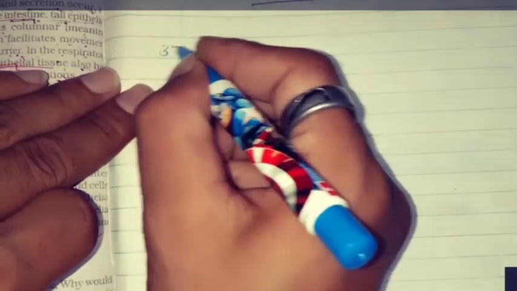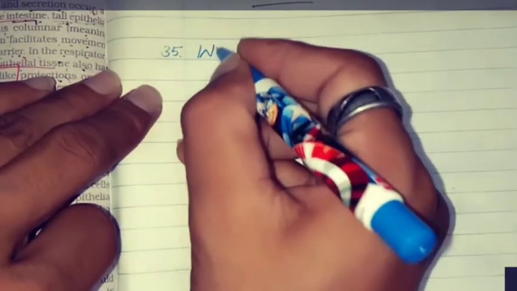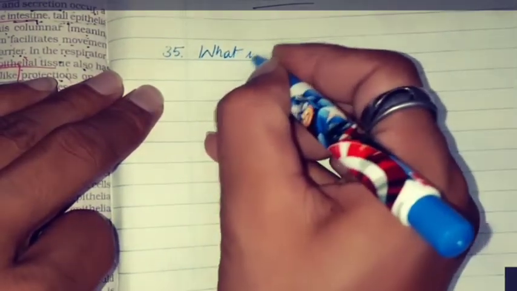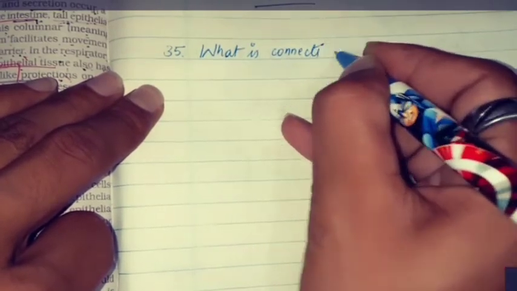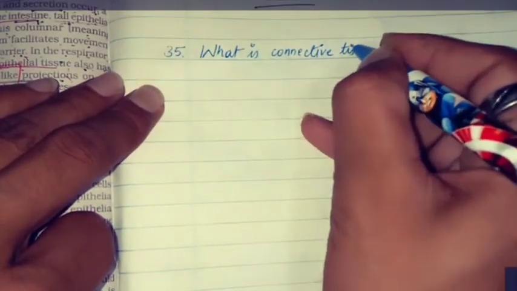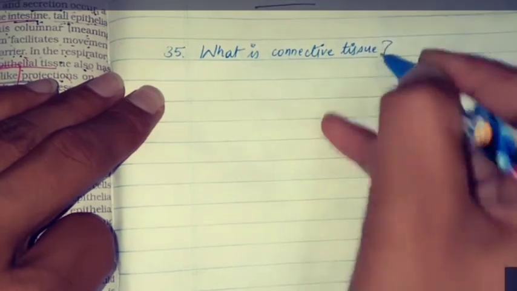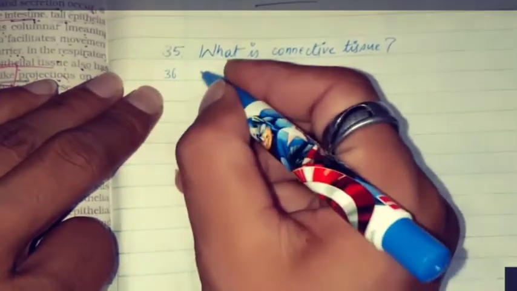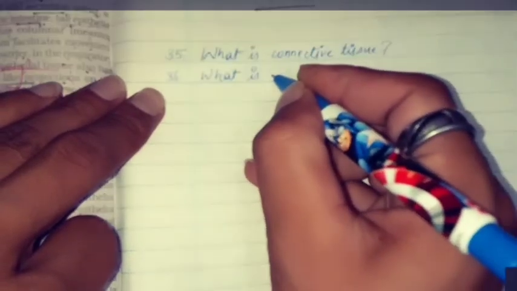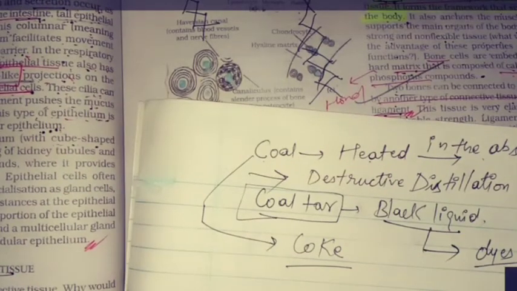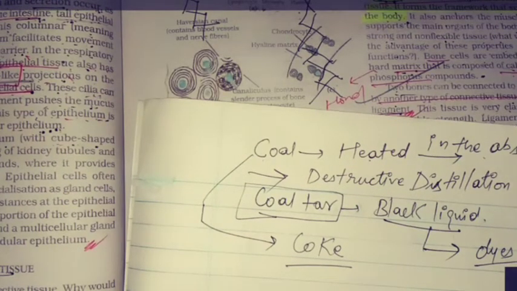Question number 35. What is connective tissue? 36. What is plasma or matrix? Say what is plasma?